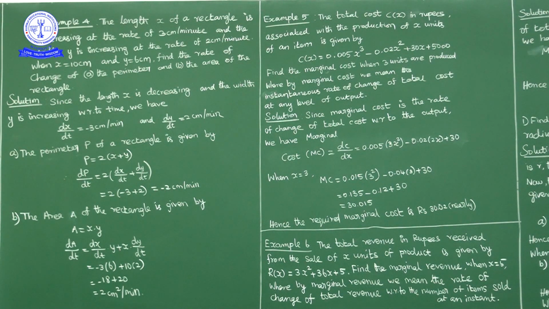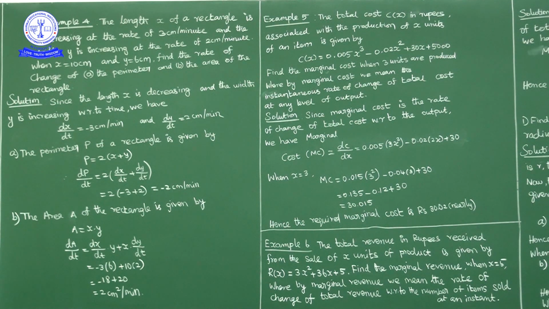So the perimeter is decreasing at the rate of 2 cm per minute. So dP by dt is equal to minus 2 cm per minute.